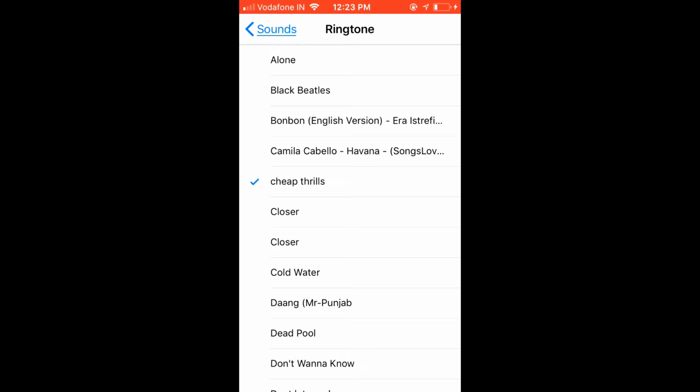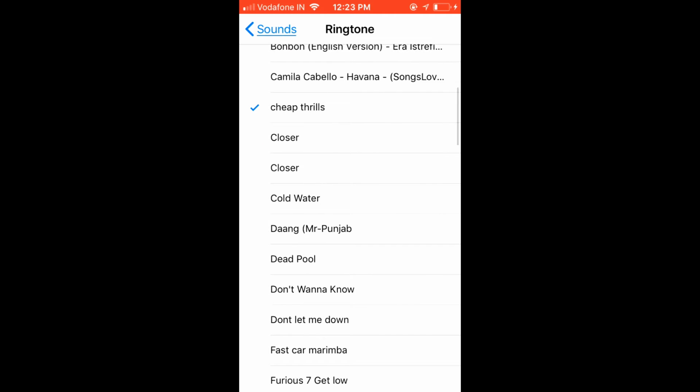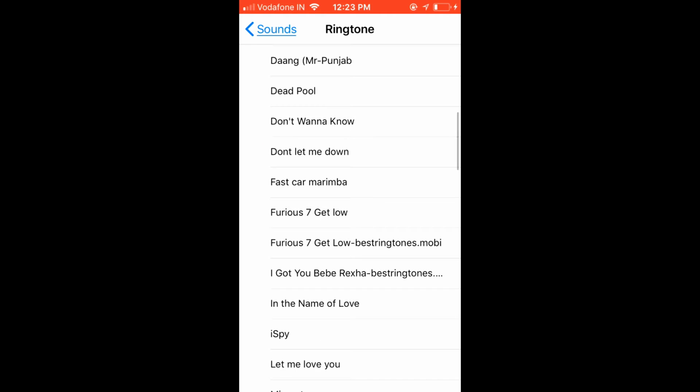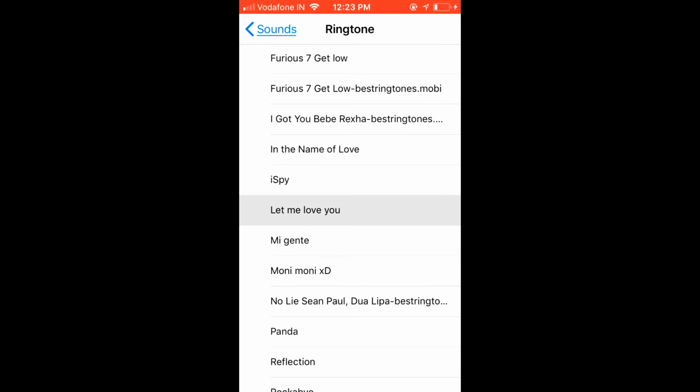You will see the ringtone is imported. I think the ringtone was present previously, that's why there are two ringtones of the same name. Now I will play some of these.